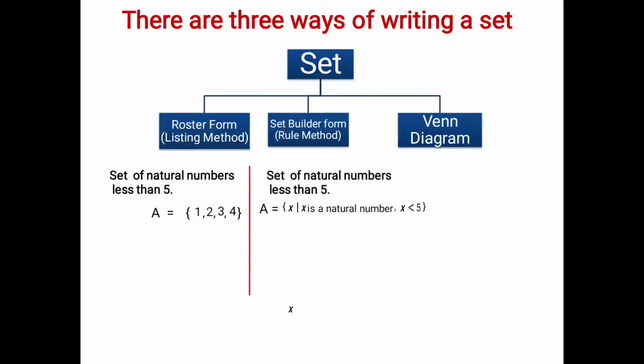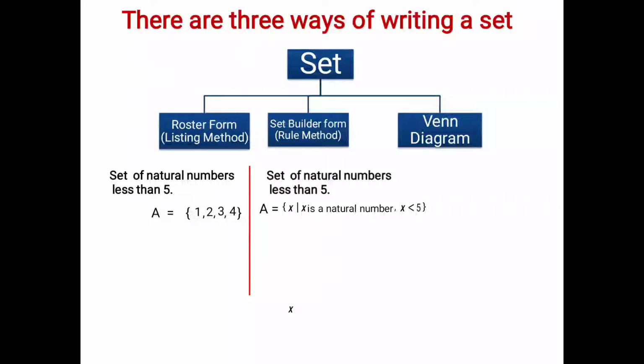Again I am repeating: A equal to curly brackets open, X vertical line, X is a natural number, comma, X is less than 5. Now how are we going to read this? We cannot read it the way I just read it.